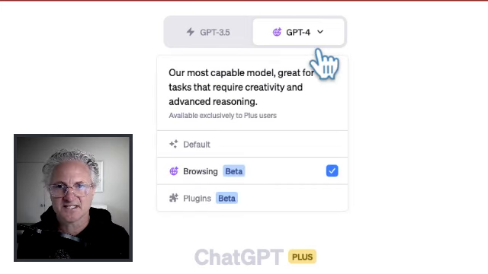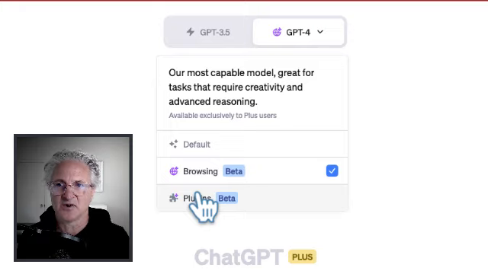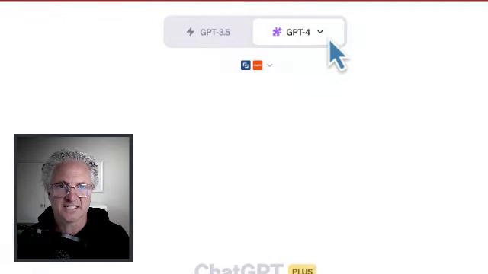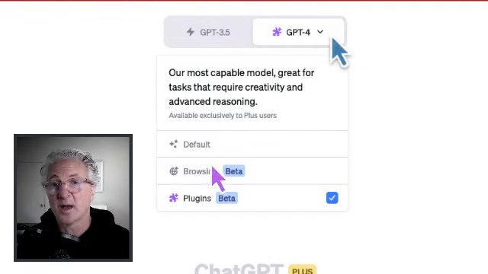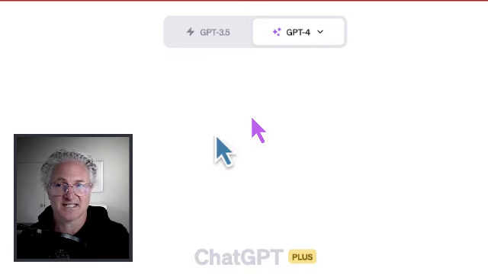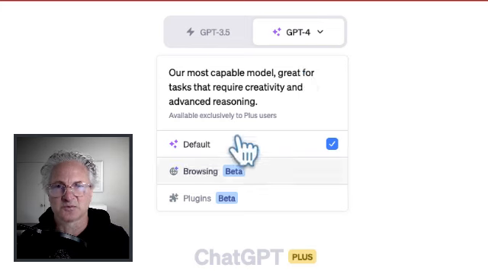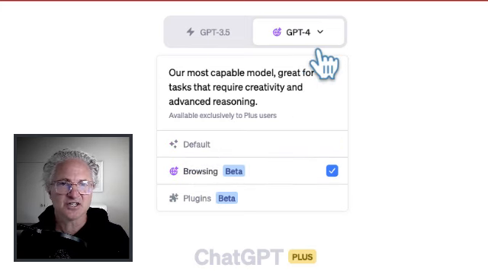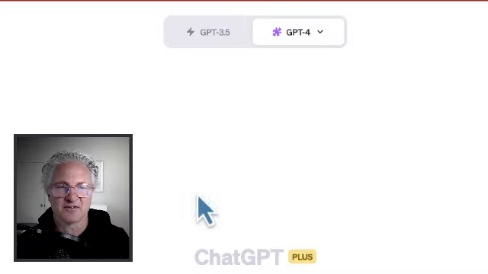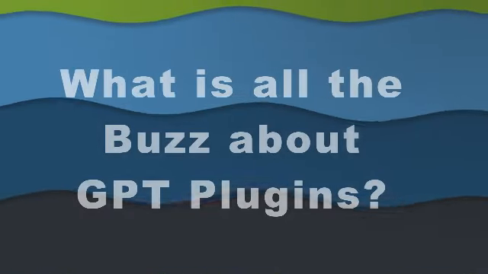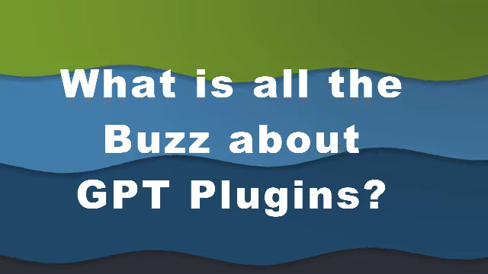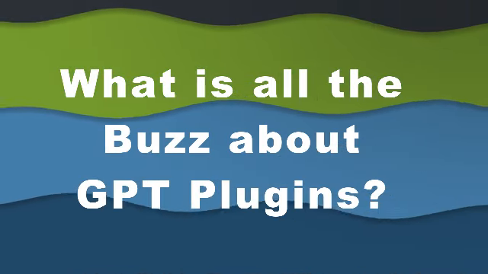Now, you have choices that did not exist a while ago. You can use default ChatGPT, or you can activate web browsing to mix it with internet access. Then there's these plugins, a tantalizing option we'll explore in a minute. So let's take a look at the plugin store and see if all the hype that we have heard about plugins in GPT are really as revolutionary as the clickbait is indicating.